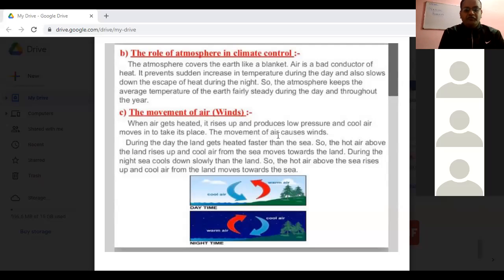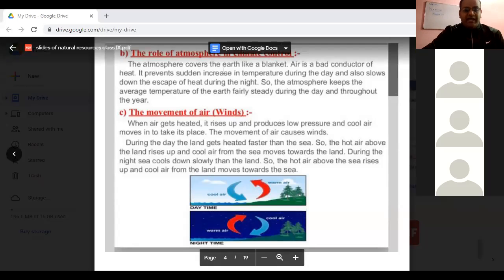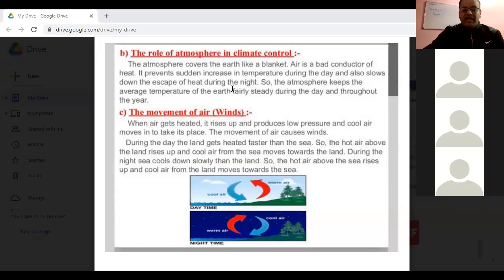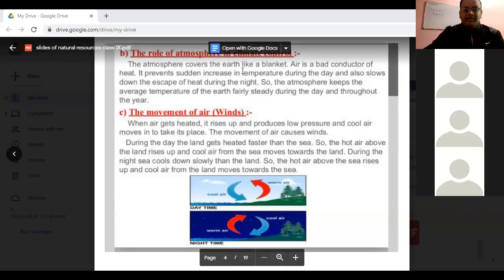So during the daytime, what will we say: is the movement of the air from sea to land or land to sea? Who wants to answer this question? As I said, during the day the land gets heated faster than the sea, and the hot air above the land rises up and cool air from the sea moves towards the land. So during the daytime, land to sea or sea to land? Very good, Pallavi. Very quick answer.